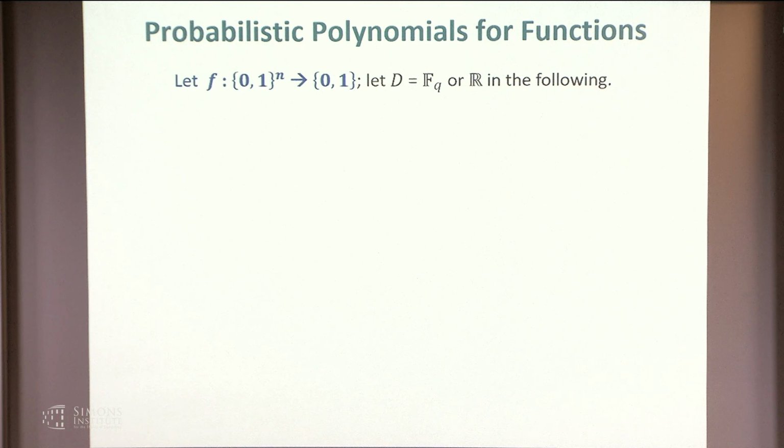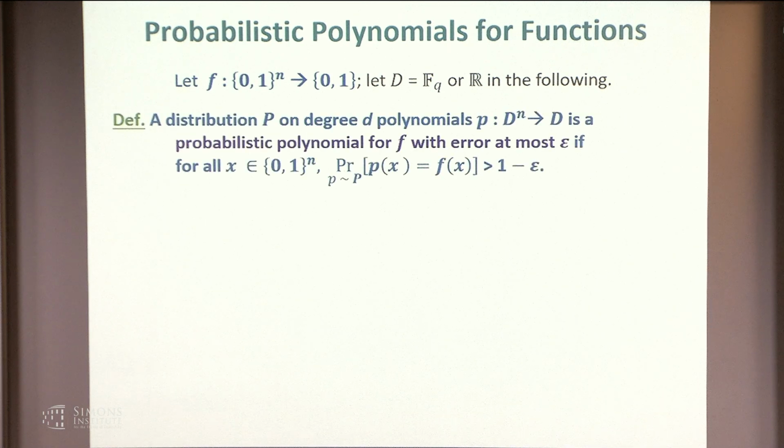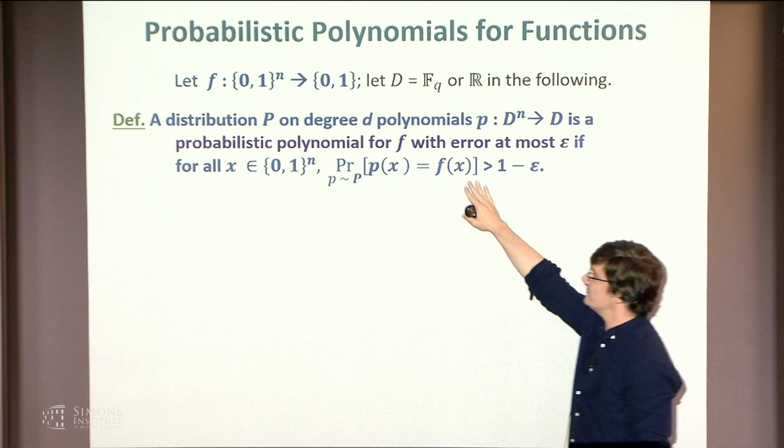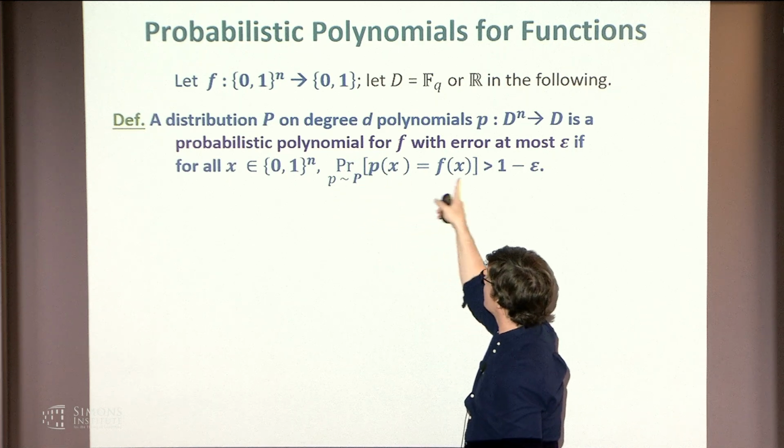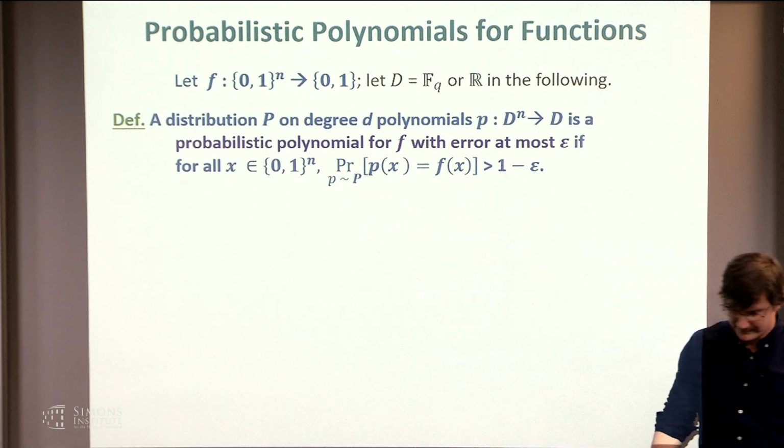So now the second part, the talk is about probabilistic polynomials for functions. Again, we're looking at Boolean functions, but we can also think about polynomials over some domain, which is either a finite field or, say, the reals in the following. So we say a distribution on degree d polynomials is a probabilistic polynomial for the function f with error at most epsilon if for all inputs to the Boolean function, the probability that a random polynomial drawn agrees with the function on that input is greater than 1 minus epsilon.